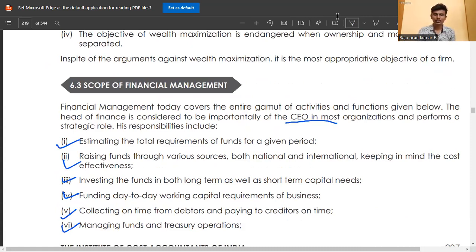Then the scope of financial management. This is a most important question in every exam. They ask in that. You must highlight it. In South India, we have highlighted it like this, so accordingly, you also highlight.